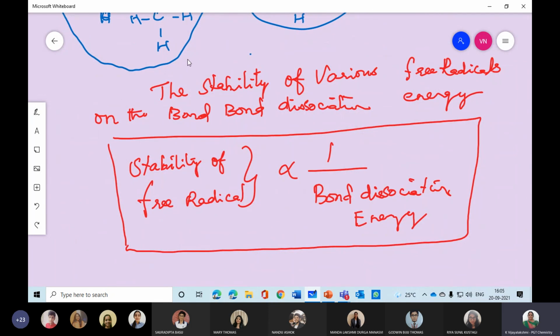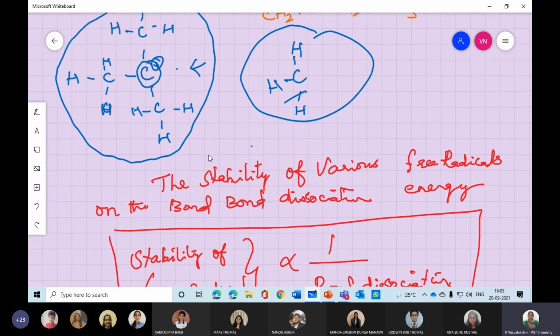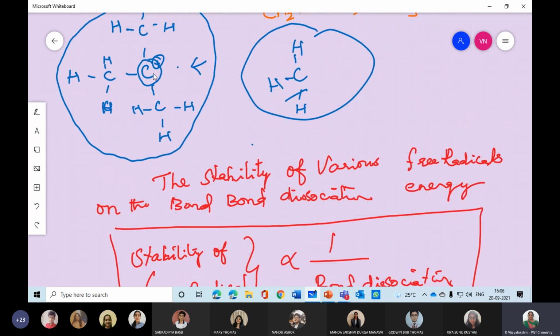Now which is a free radical: carbon attached with 3 hydrogens or carbon attached with 3 methyl groups? Carbon attached with 3 hydrogens is easy to break compared to carbon attached with bulky groups.